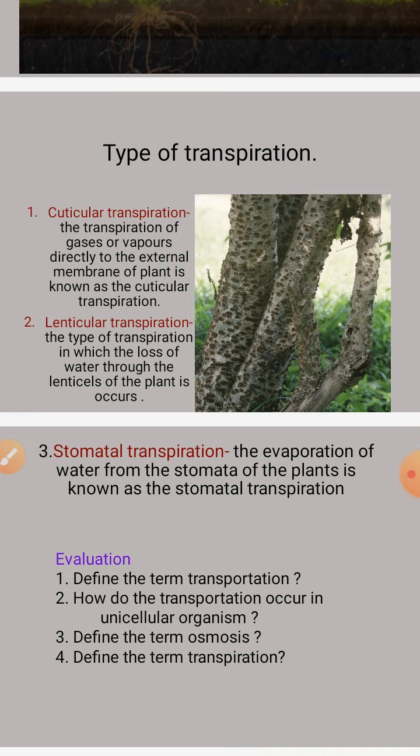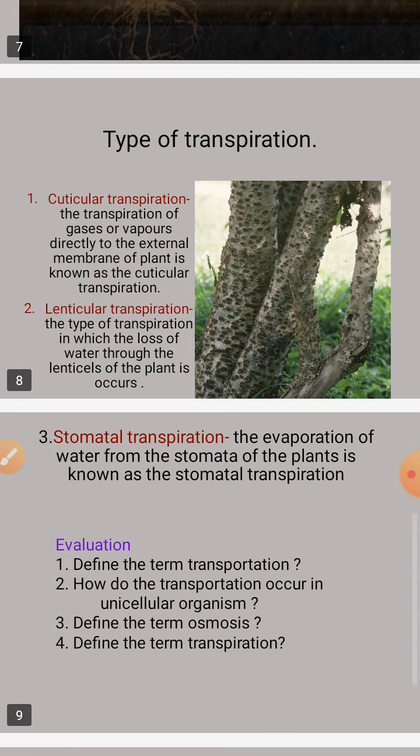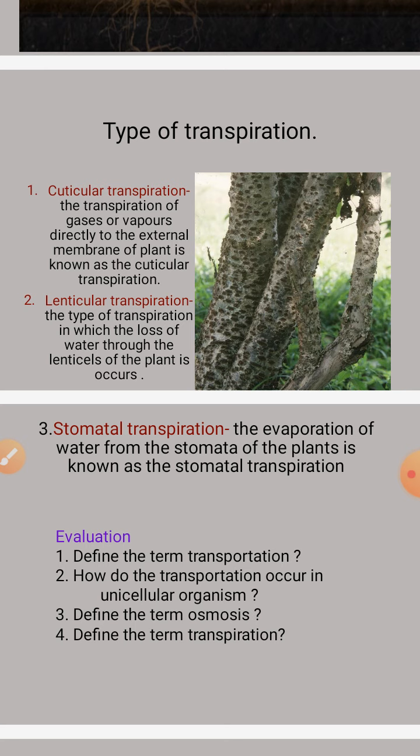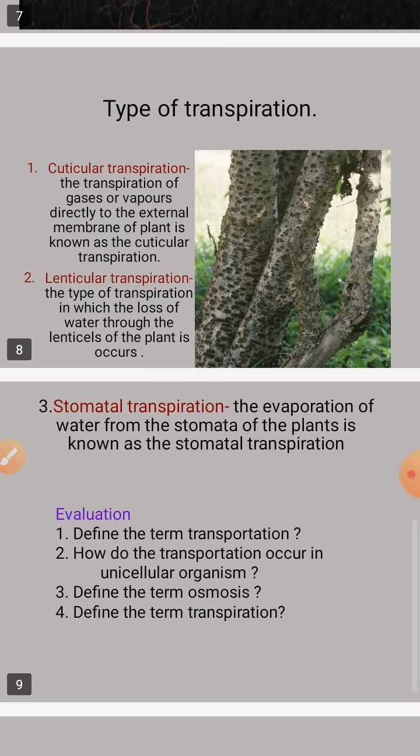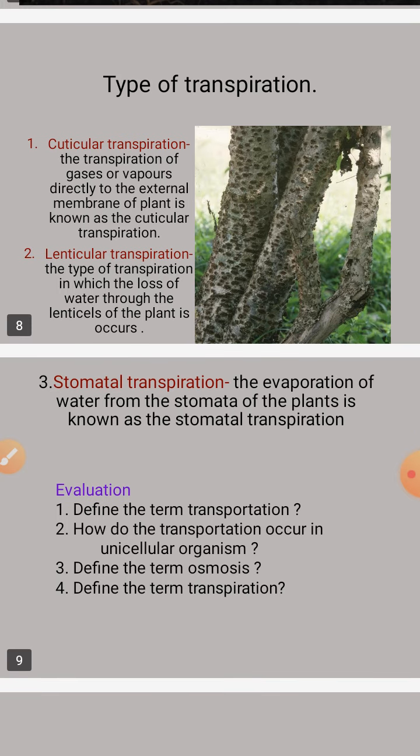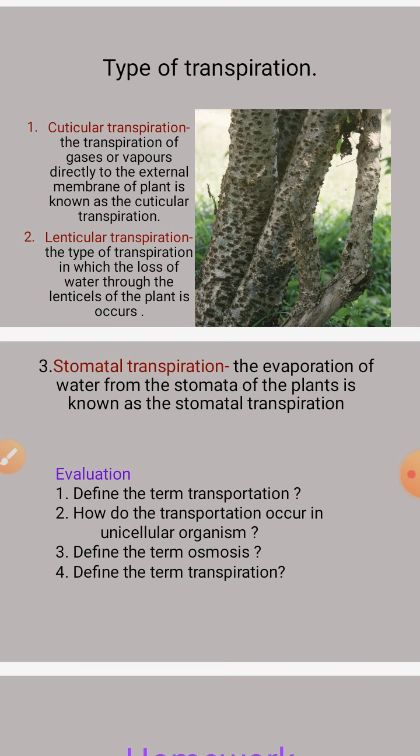Then the second type of transpiration is the lenticular transpiration. What are the lenticels? Lenticels are the teeny tiny openings that protrude from the stem, twigs and other parts of the plant. So what is the lenticular transpiration? The type of transpiration in which the loss of water occurs through the lenticels of the plants is known as the lenticular या lenticellular भी बोलते हैं इसको lenticular transpiration.